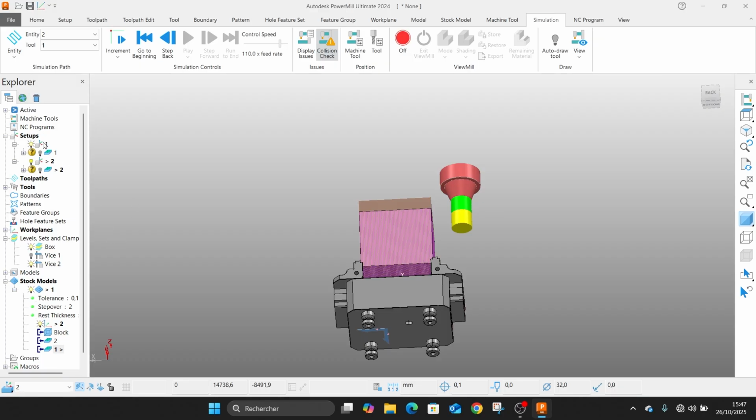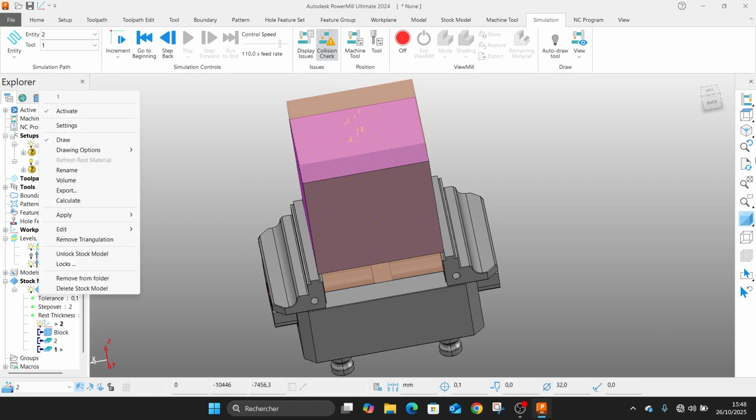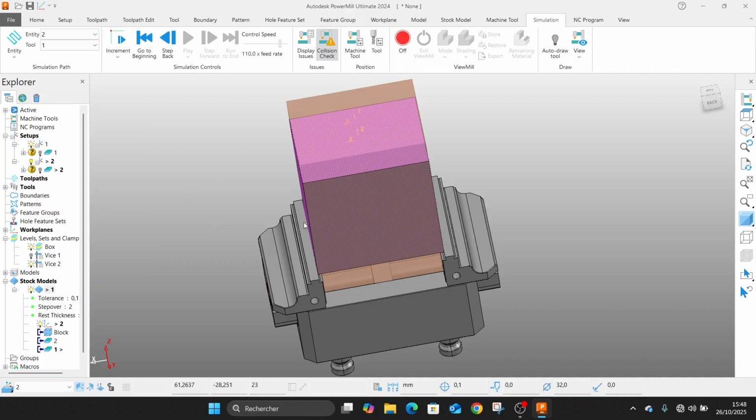We can use setups with the rest machining like this, or there is a second method that I have shown you in another video, where we can just use a stock model and export it and re-import it in a new project.